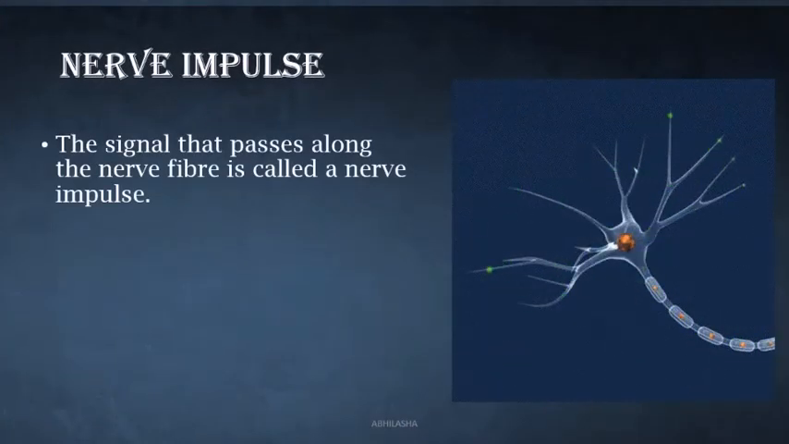The signal that passes along the nerve fiber is called nerve impulse. Nerve impulses move in a specific direction and they allow us to move our muscles whenever we want to.